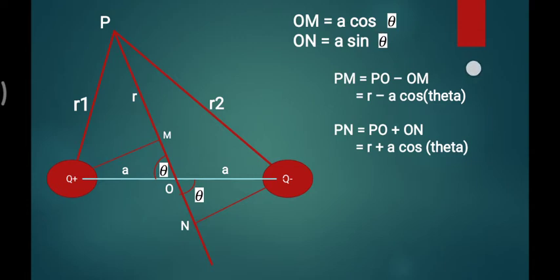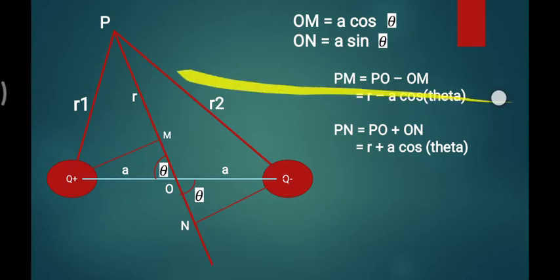Now please see, PM is equal to PO minus OM. What is PO? The whole PO is R. What is OM? We already found it, and we subtract it because only this part is needed for the further calculation. So PM is R minus A cos theta. You may draw the symbol for theta.